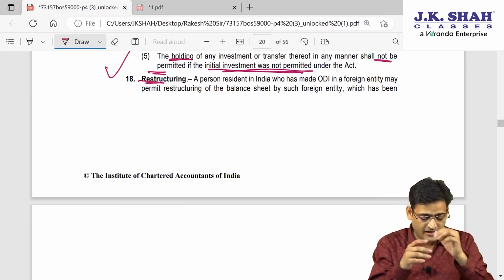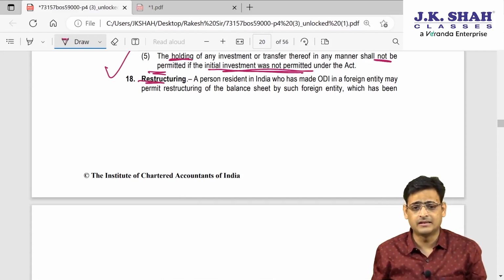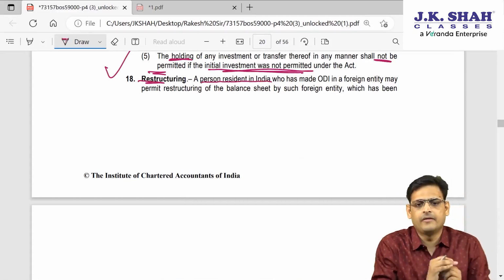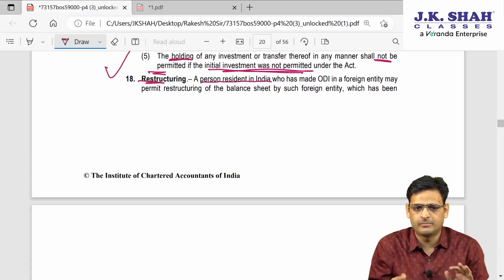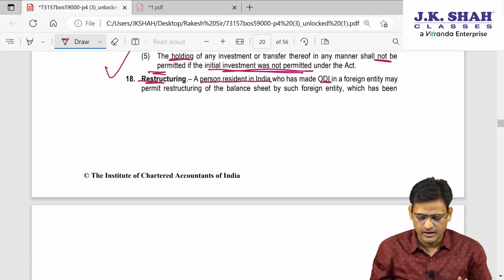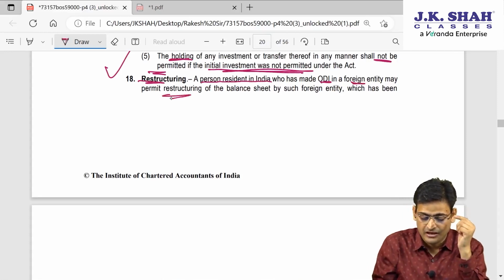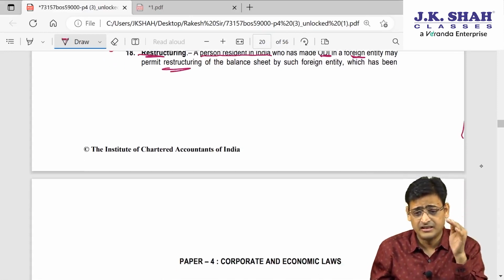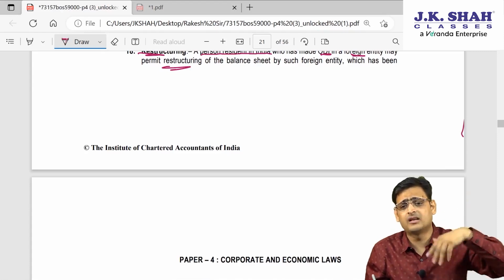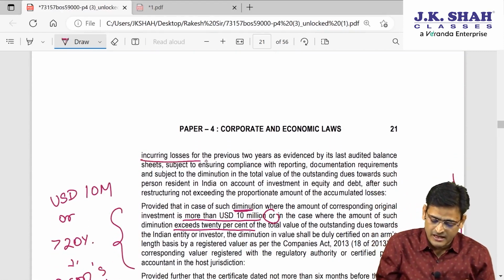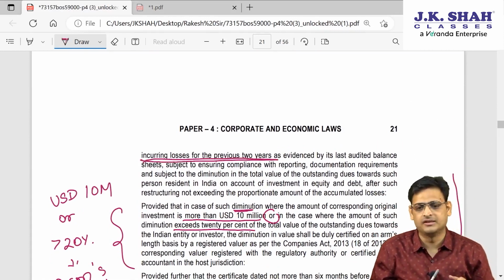What they are saying is that if any person is a resident in India who has made ODI, and when a foreign entity is doing restructuring of the balance sheet, restructuring means they are trying to reduce our claim. And why are they doing it? Because they have had losses in the last 2 years.